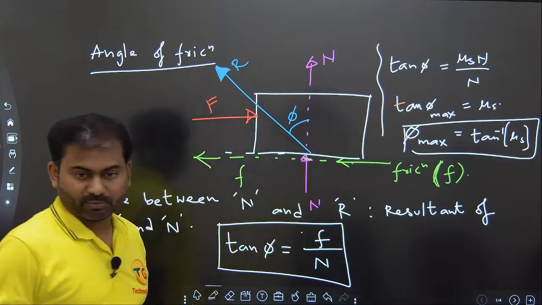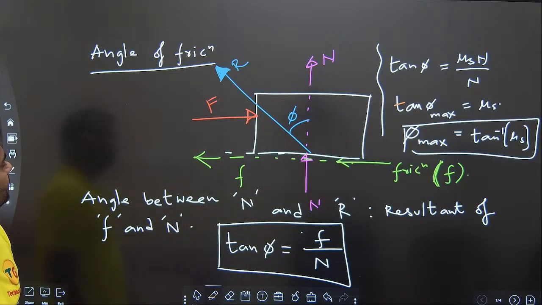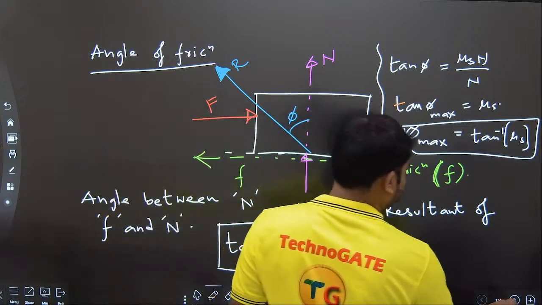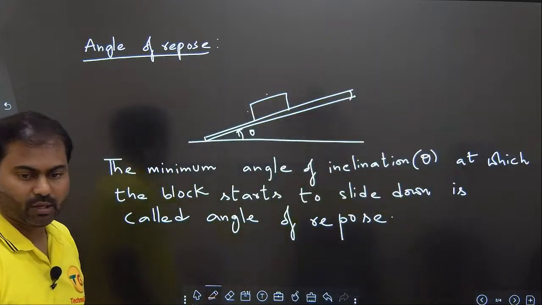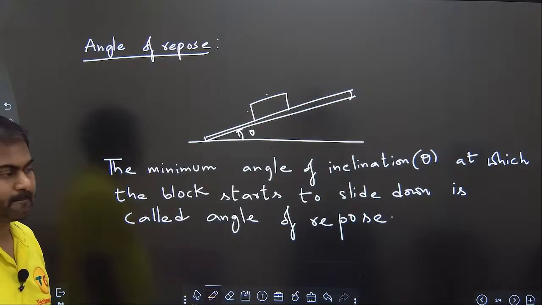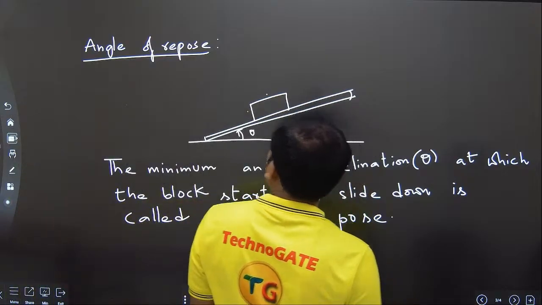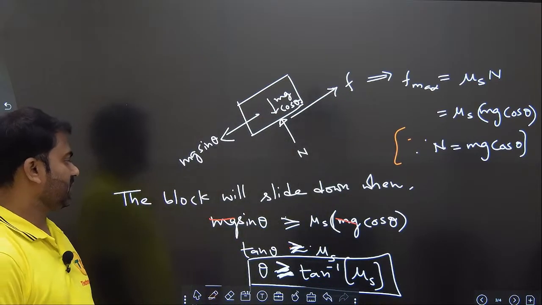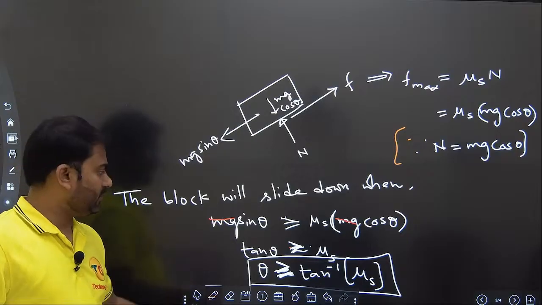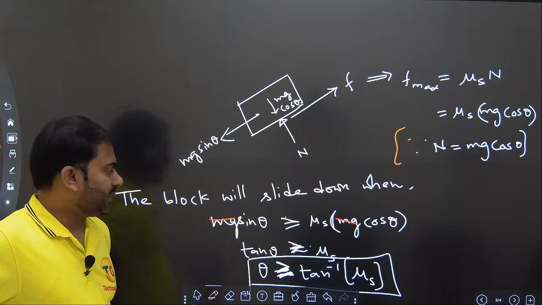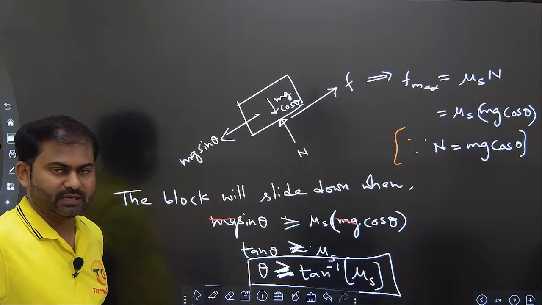So you guys can copy regarding this angle of friction. I believe it is done. Okay, angle of friction. You copy this as well regarding angle of repose. I believe this is also done, and you take this also. So these derivations are very important. Also remember this angle: theta greater than or equal to tan inverse of mu s.